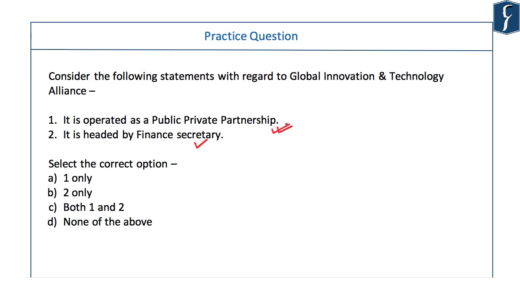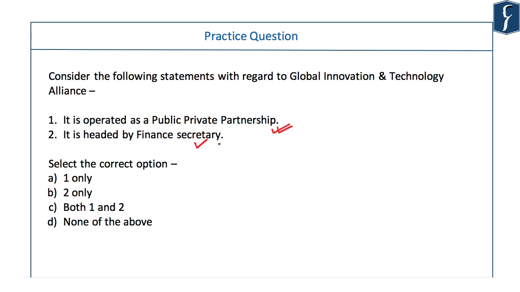But you might not know who heads this. In your reading this might not have come up. And if you read generally about Global Innovation and Technology Alliance, this information is not given about the chairman or the CEO of the platform. But UPSC asked once in 2017 who appoints the chairperson of the Quality Council of India. So similar kinds of statements in the questions can be expected in the coming years of prelims.